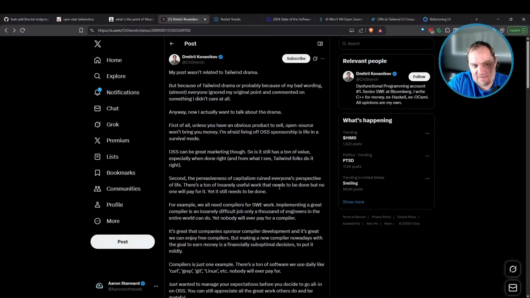And when I saw takes like these, and by the way, I'm not picking on Dimitri here. There were thousands of takes like this all over Twitter. So he's not alone thinking about any of that. But what I want to point out is that AI is absolutely not killing open source. It might be hurting some open source businesses, and I'll make that distinction in a moment, but it's actually accelerating growth and adoption for us in a very visible and easily felt way. And I'm going to link to the companion blog post that has all the facts and figures in writing, so you can look at that too after this.